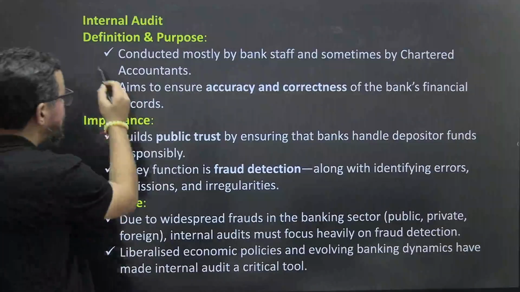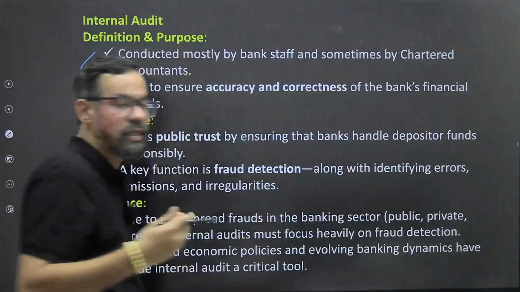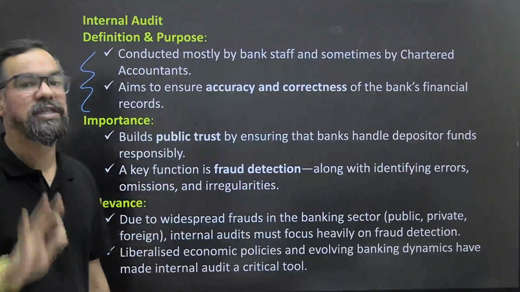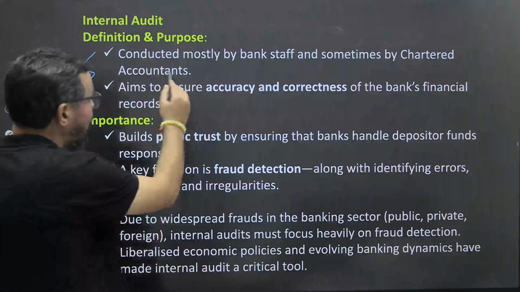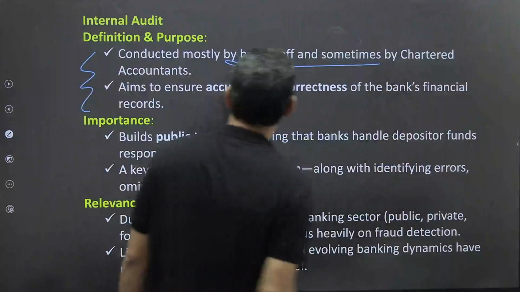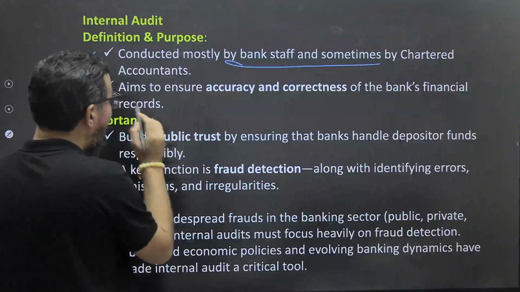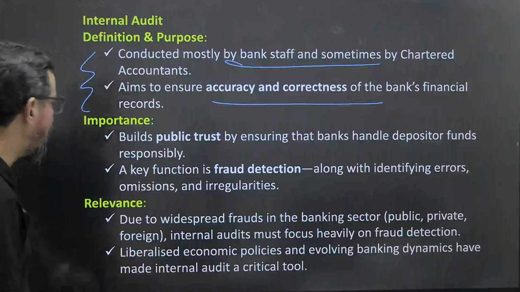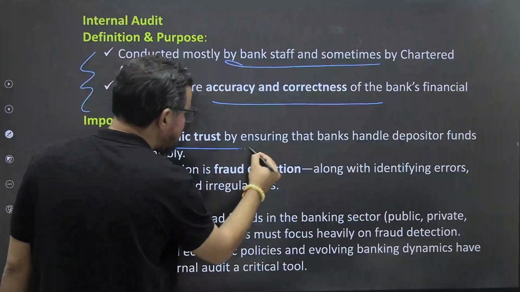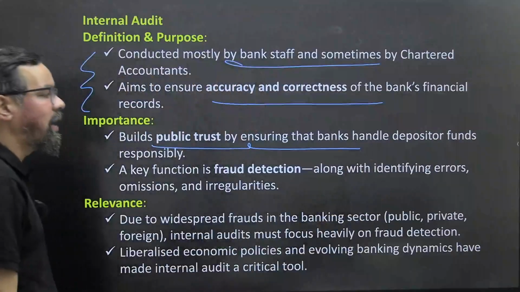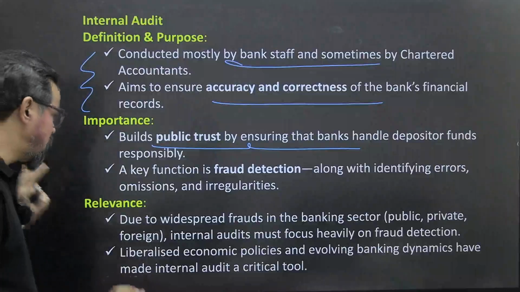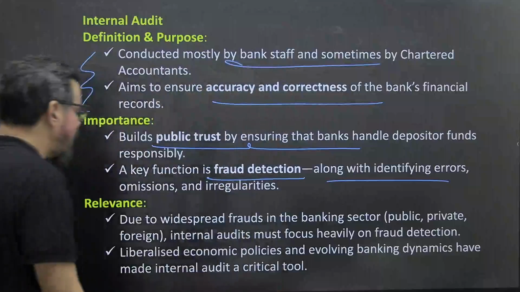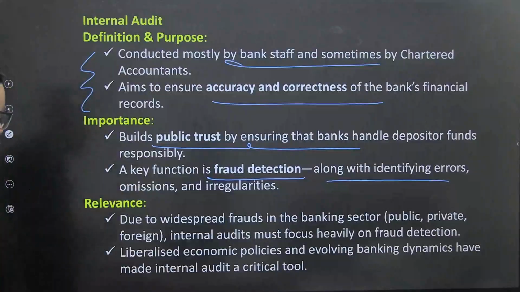Internal audit is basically the second type of audit. It is done by the internal staff only, right? It is conducted mostly by bank staff and sometimes by chartered accountants. It aims to ensure accuracy and correctness of the bank's financial records. Importance: it builds public trust by ensuring that banks handle depositors' funds responsibly. A key function is fraud detection, along with identifying errors, omissions, and irregularities.